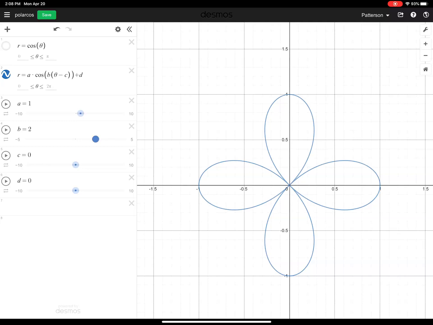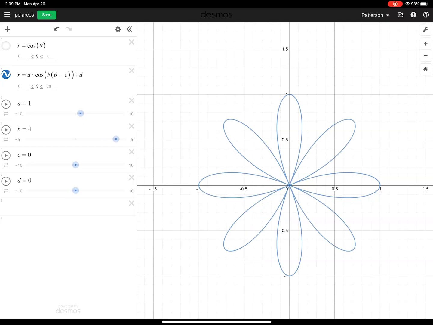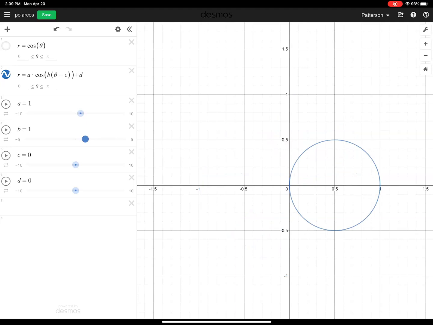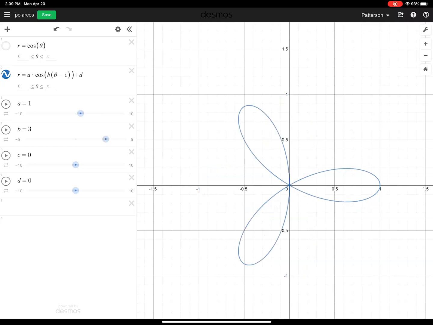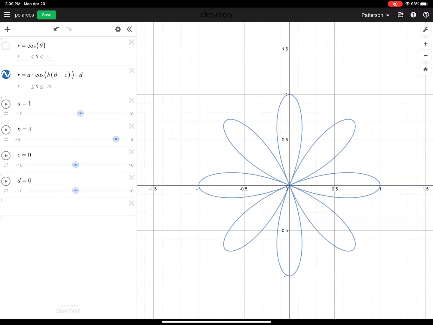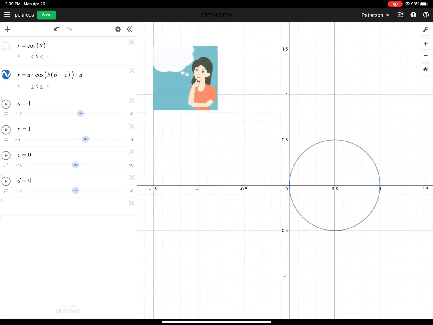And now if I go to 3, I still get leaves. And if I go to 4, I get leaves. But the question is how many leaves are we getting? So if I go back to 1, I just have the circle. And when I go to 2, I see I have 4. And when I go to 3, I have 3. And when I have 4, I got 1, 2, 3, 4, 5, 6, 7, 8 of those leaves. And 5 gives me 5. So if we had 6 in front of there, what do you suspect we would probably get? We'd probably get 12.